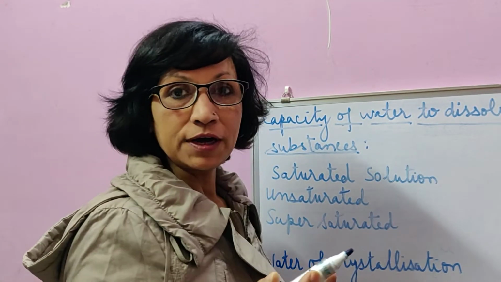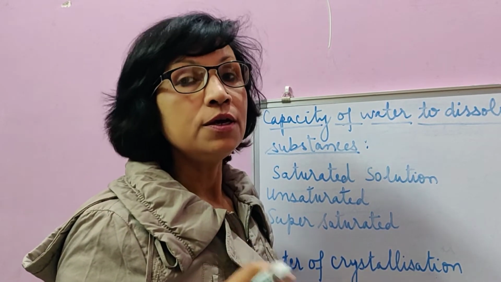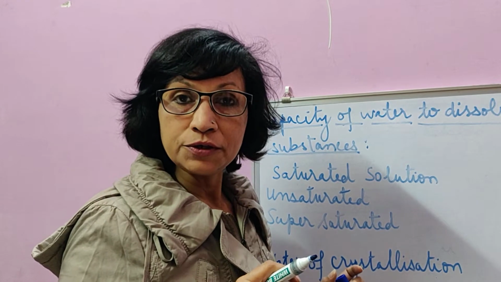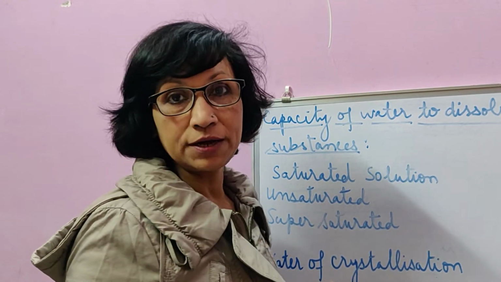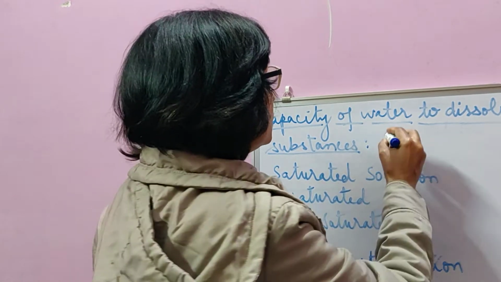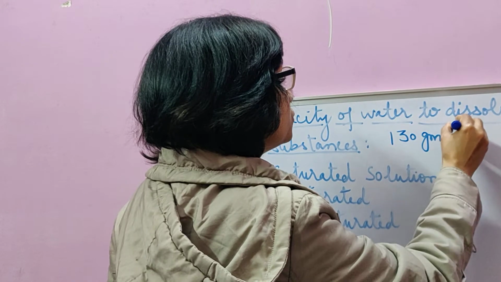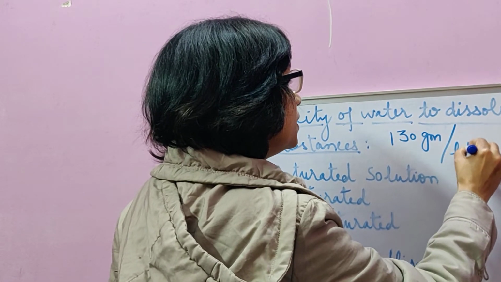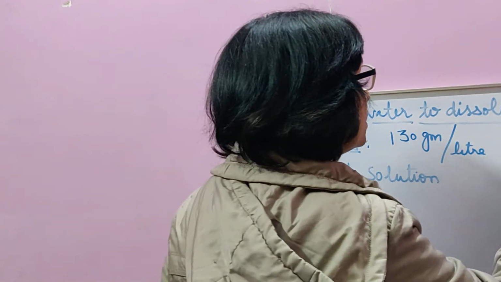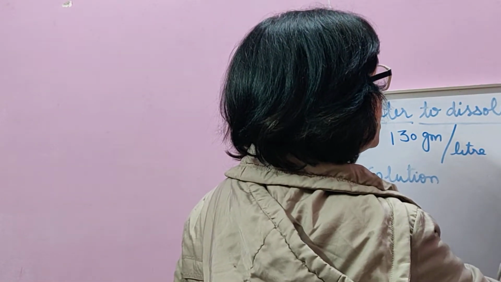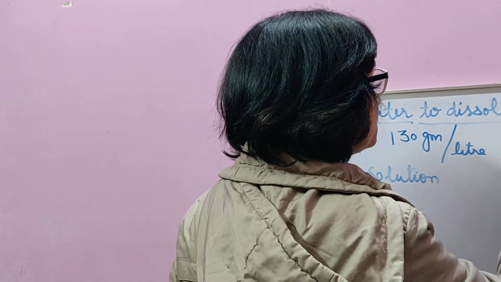Take the example of sugar. Sugar dissolves in water to form homogeneous solution. So, sugar is a solute to the solvent water. But how much sugar can dissolve in water? 130 gram of sugar dissolves in 1 liter of water at normal temperature, that is 25 degrees Celsius we take in that case, and normal pressure means 1 atmospheric pressure.